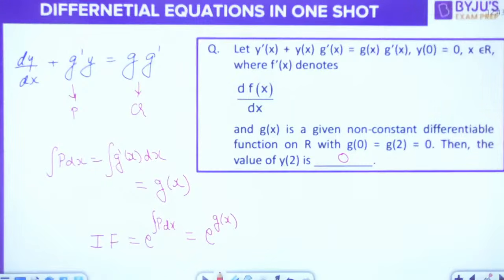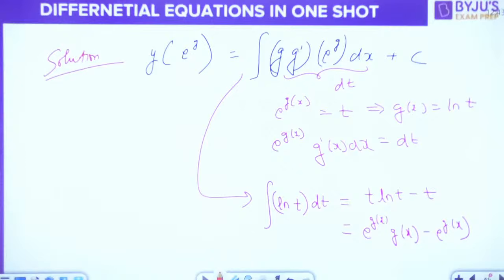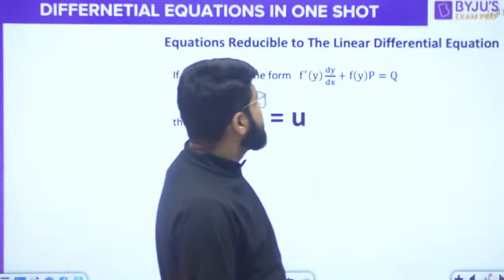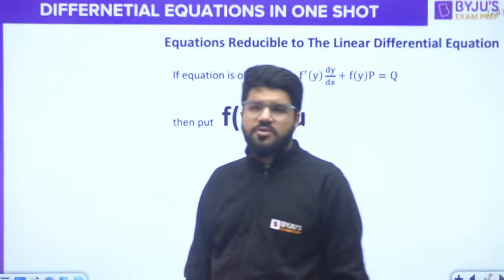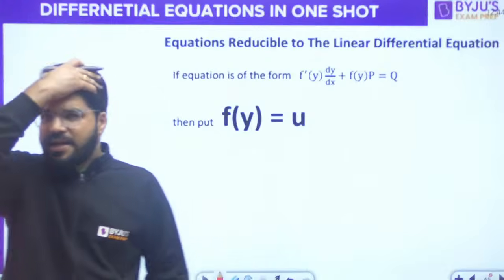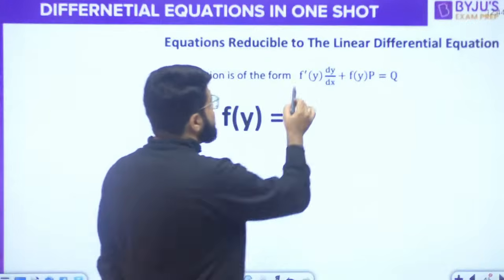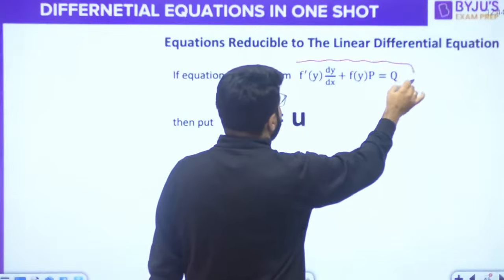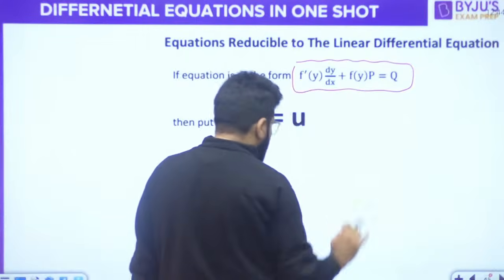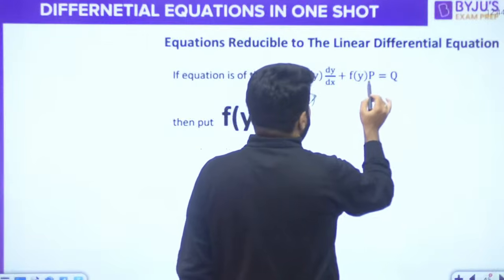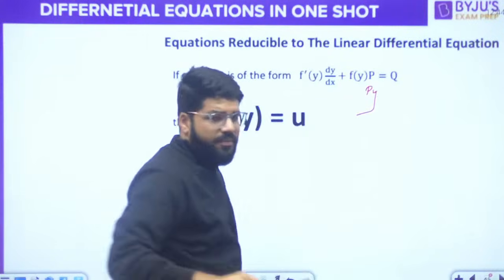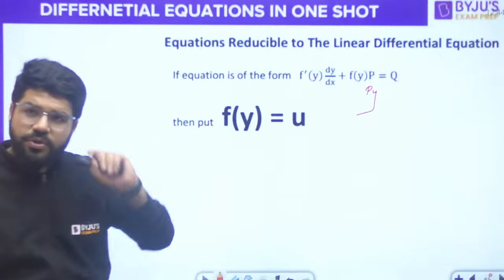Chalo. Next one. Now there will be equations reducible to linear differential equations of first order, and one such category is f'(y) dy by dx plus f(y) into p is equal to q. Normally we have dy by dx plus py equal to q.